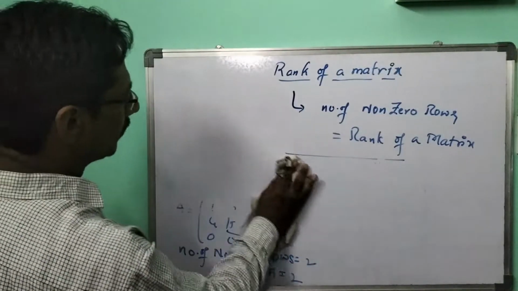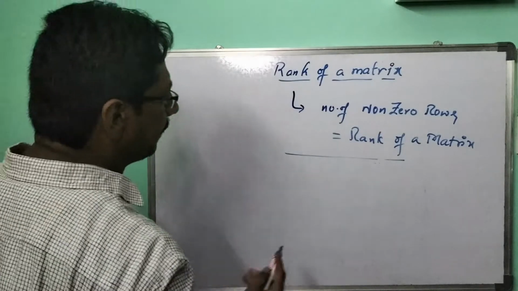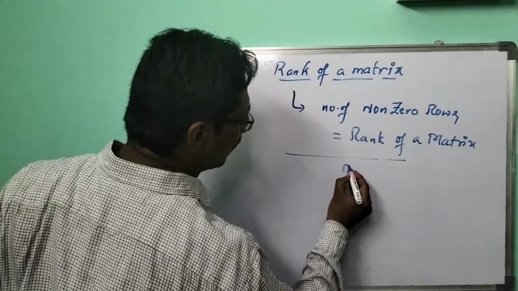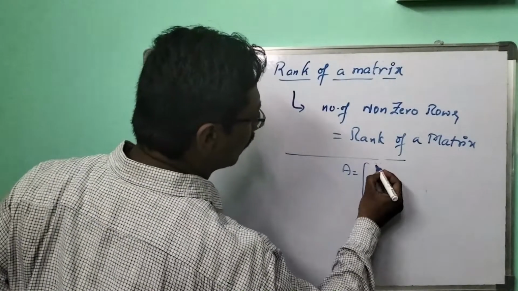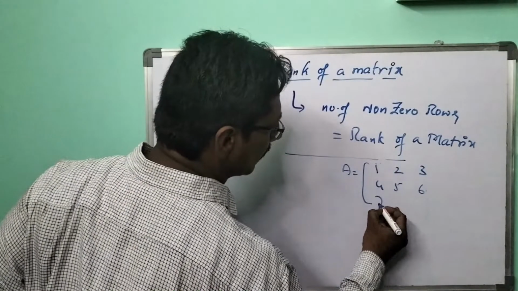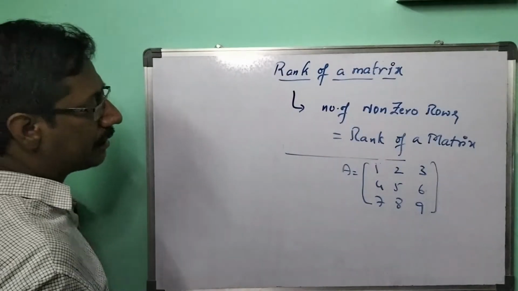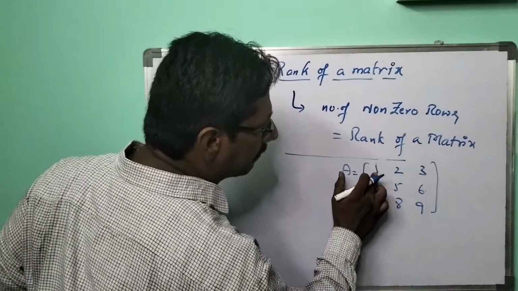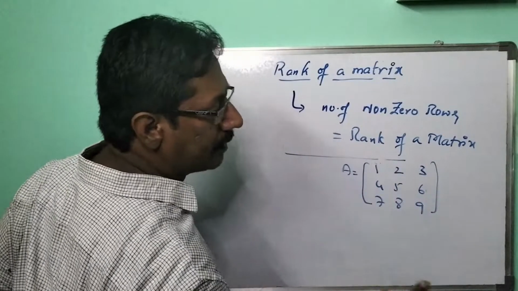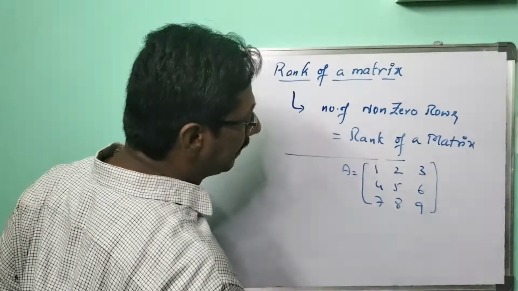Let me go through the next one. Suppose A equals 1 2 3, 4 5 6, 7 8 9. Did you observe that the numbers are consecutively increasing?